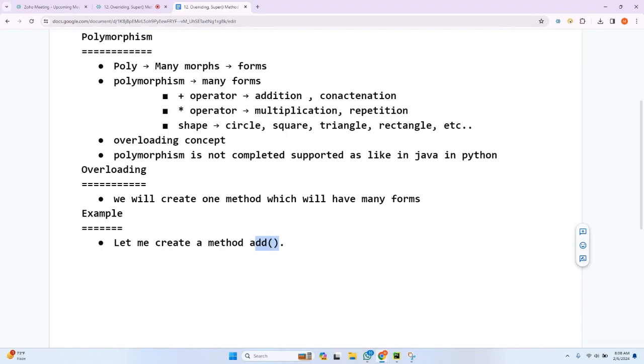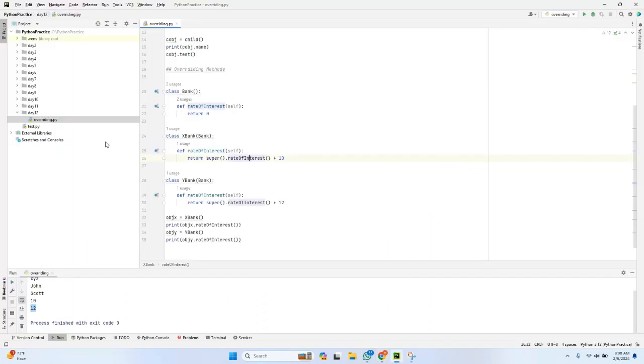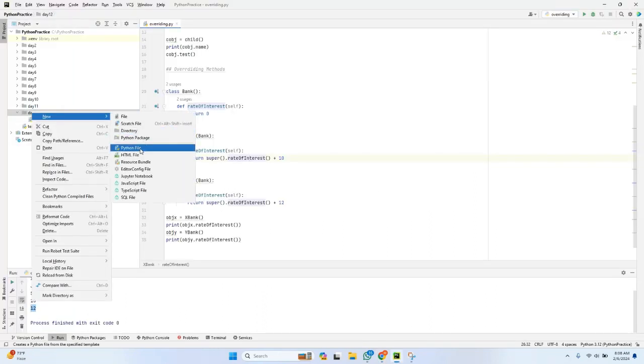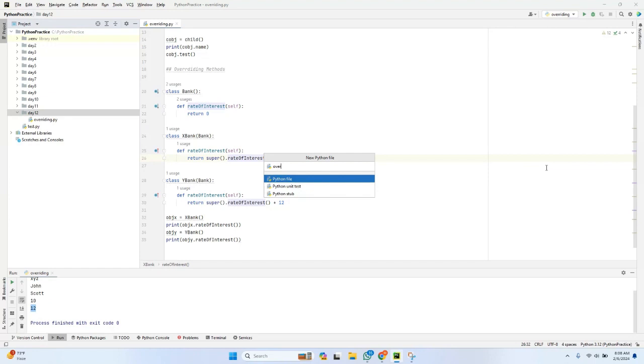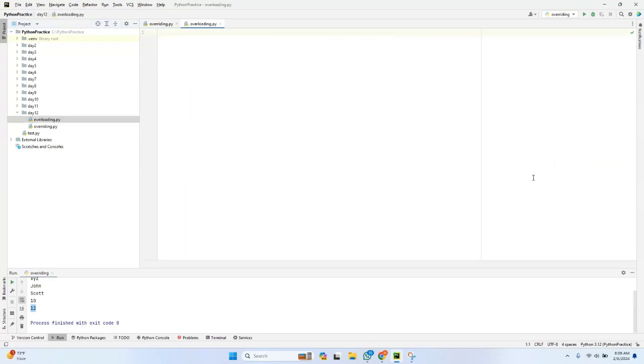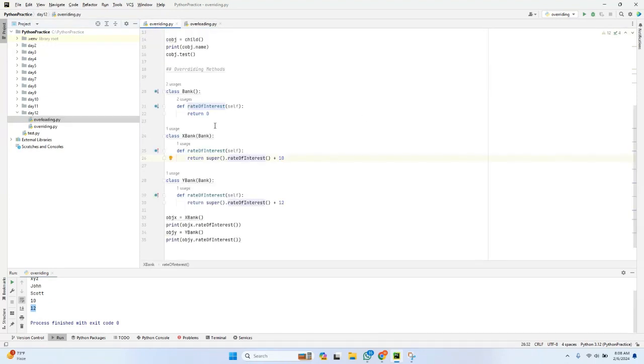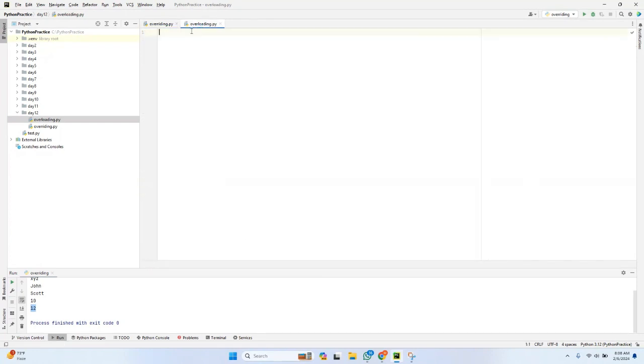Let me create this so that you can understand it in a better way. Let me create one more example, a Python file, overloading. Very important. In overriding, you call the method which is in the parent class using super, and thereafter you go for overloading. It is a very important concept, overloading.